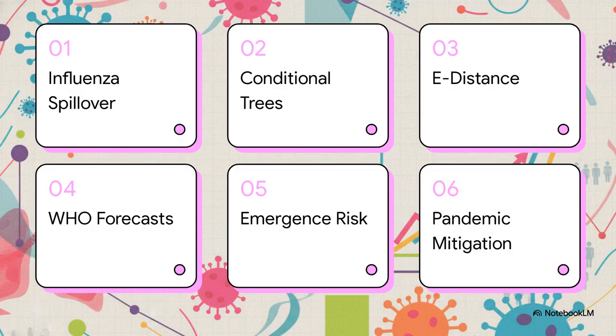Here's our roadmap for today. We'll methodically cover the theoretical framework of Emergenet first, looking at spillover limits, inference trees, and eDistance before we pivot to its empirical validations and real-world applications.